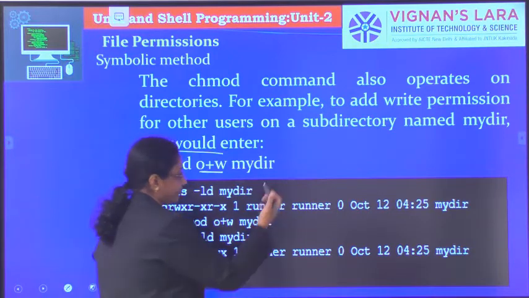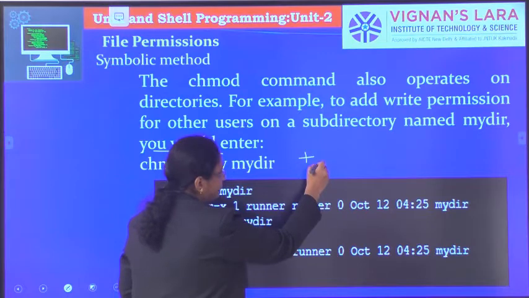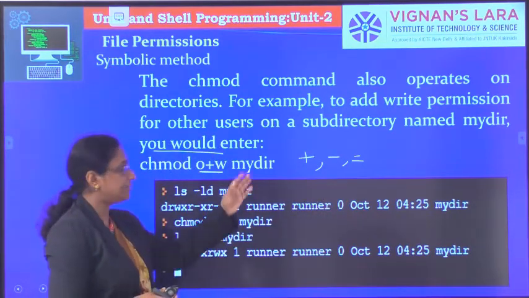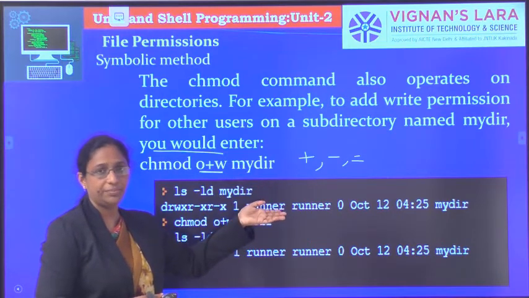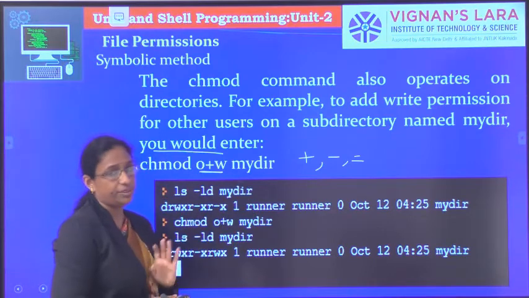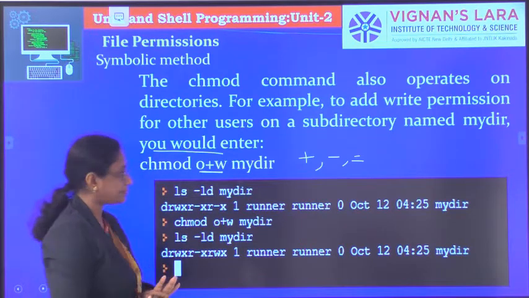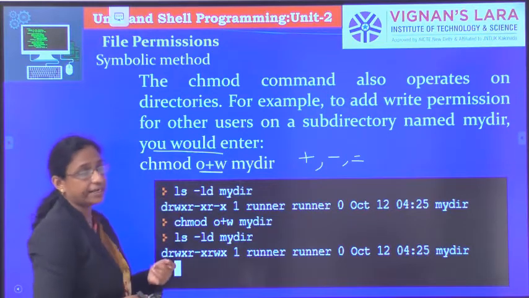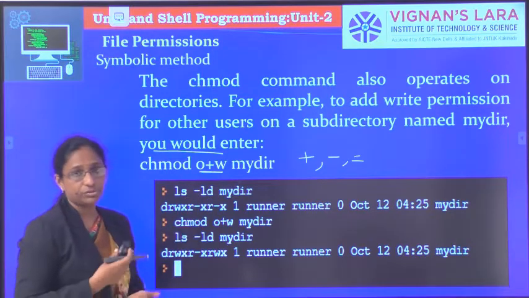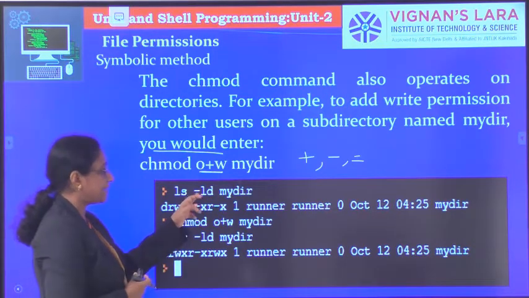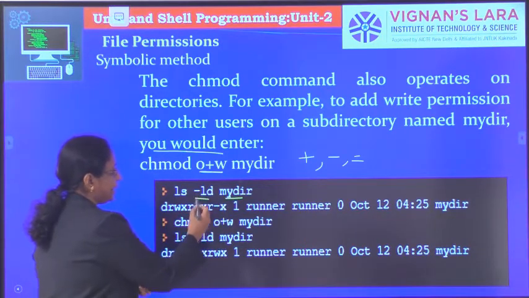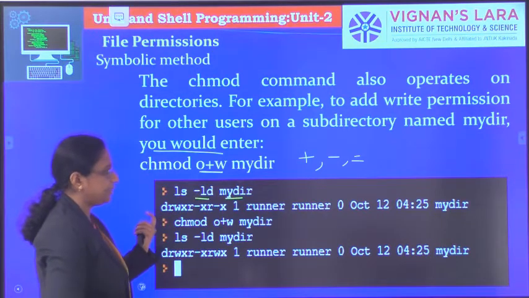As with files, here also we will be using plus, minus, equal to. If you want to add any permission, we say plus. If you want to remove any permission, we say minus. If you want to give exact access, we use the equal to operator. Since it is a directory, I am saying ls -ld mydir, since I want to view only the directory itself. It shows the permissions here.